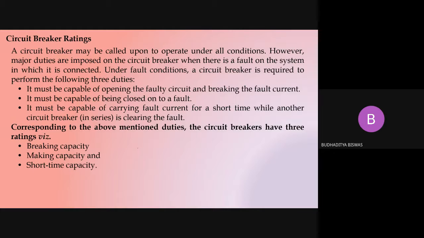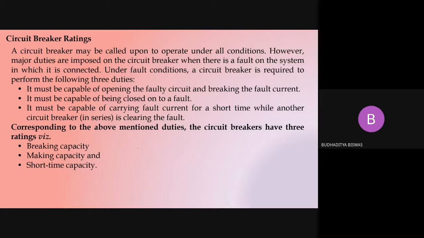Suppose there are two circuit breakers. One acts as a primary circuit breaker, the second acts as a secondary circuit breaker. So obviously the time of operation is different. We put some intentional delay in the secondary circuit breaker, which is working as the backup. If the primary circuit breaker fails to operate, then only the secondary circuit breaker plays its role. Now, suppose the primary circuit breaker operates at say 0.1 second. This is a mechanical device, so instant operation may not be possible. Some finite time is required to operate the circuit breaker.